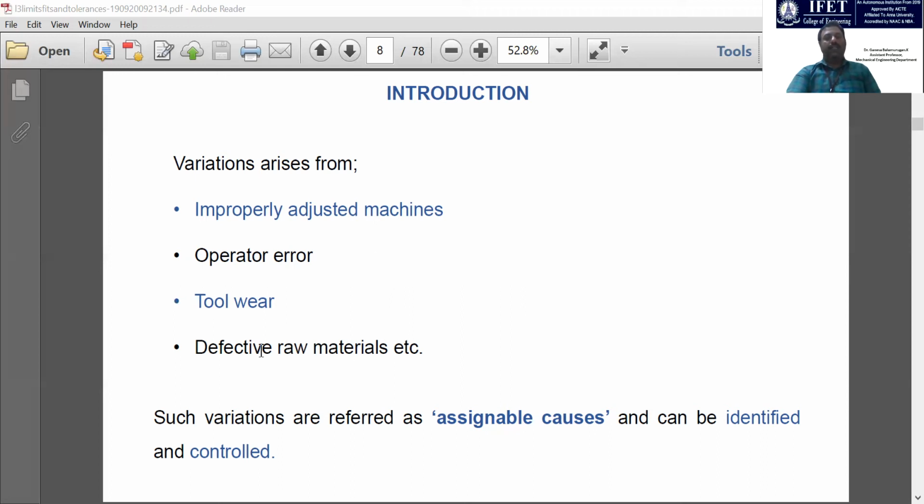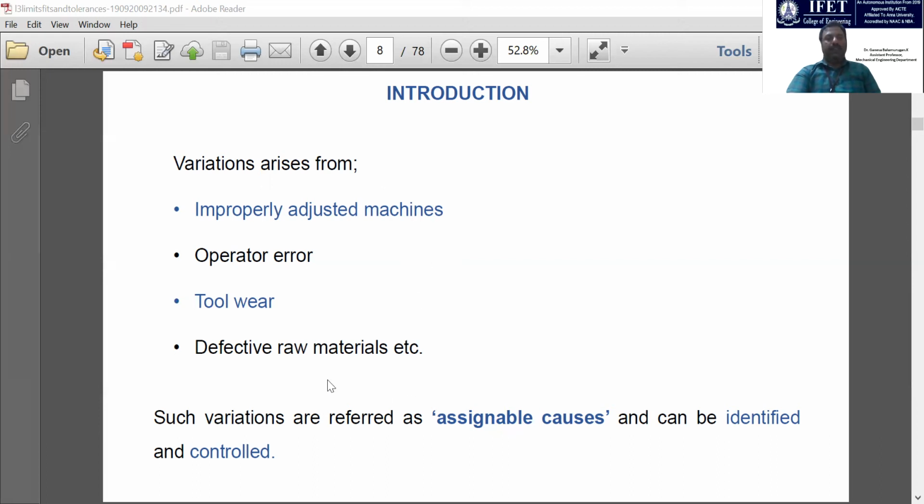And even though it is a reality, these factors can be minimized at the shop floor or in the manufacturing unit. So quality control plays an important role. Six Sigma, total quality management, and other concepts we employ to minimize the impact of these factors.